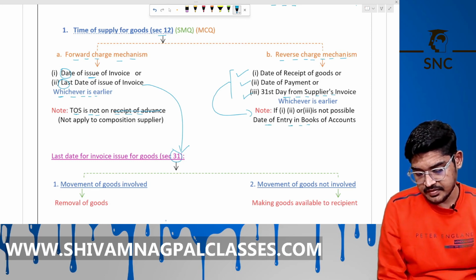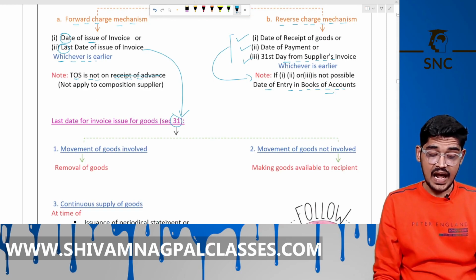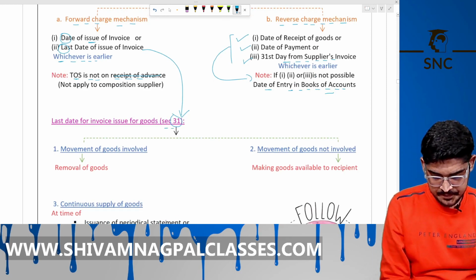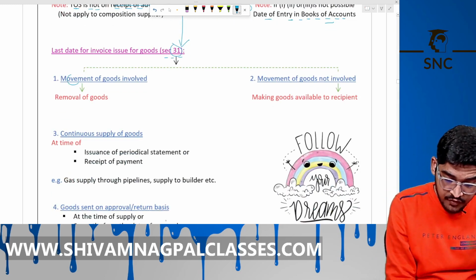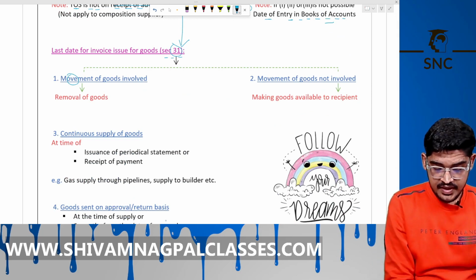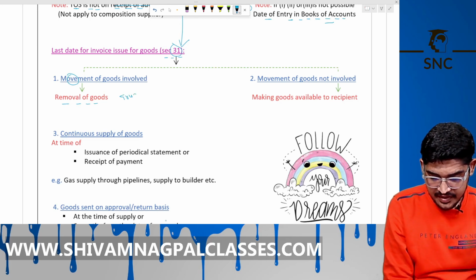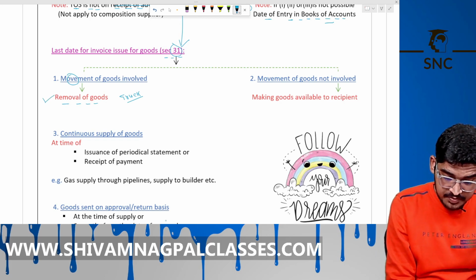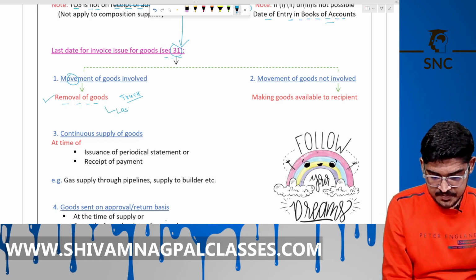Understood? Okay. So let's see the last date to issue the invoice for goods as per section number 31. Number 1 is if movement of goods is involved, then removal of goods. If the supplier is sending you goods through a truck, etc., then the date on which goods are removed for delivery will be the last date to issue the invoice.